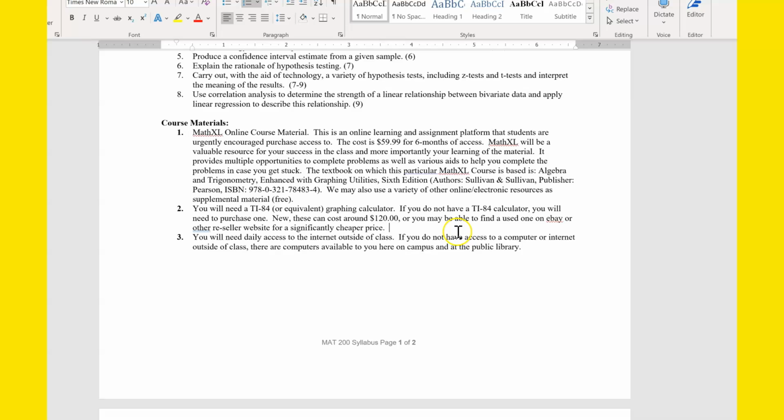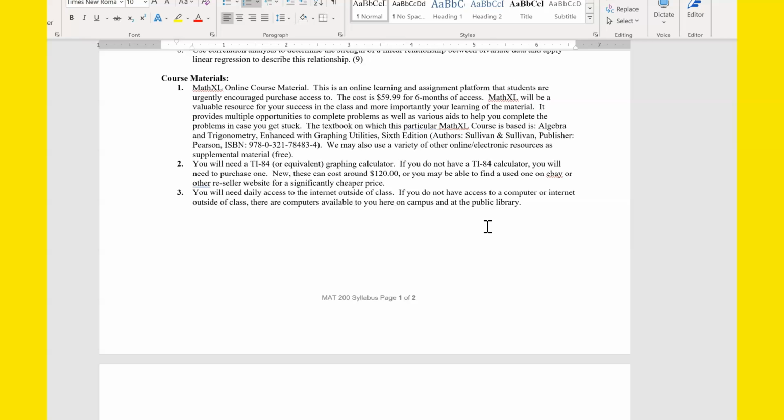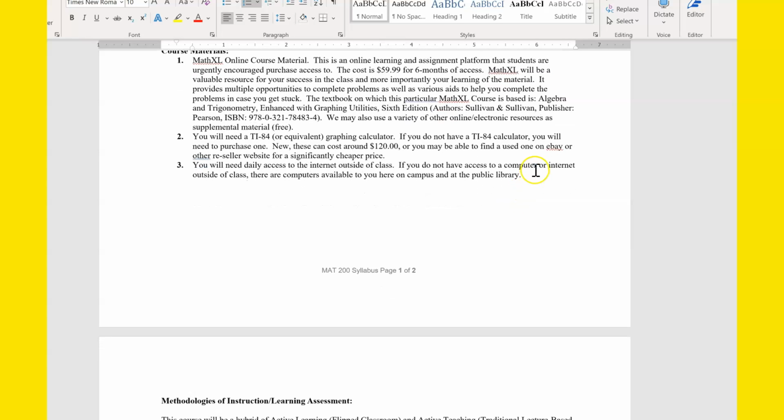If you don't have a TI-84 calculator, you'll need to purchase one. They can cost around $120 new, like at a Walmart or Office Max or something like that, or Amazon. But you might be able to find a used TI-84 on eBay or some other reseller website for a lot cheaper. So you're welcome to try to find a better deal if you want to on that. Of course, you'll need access to the internet outside of class.